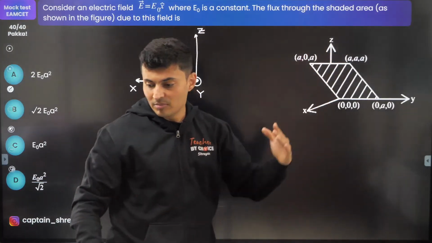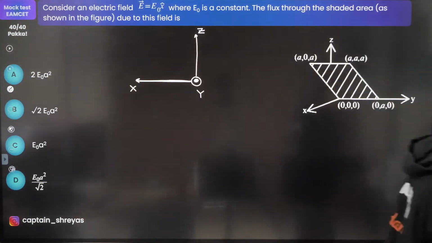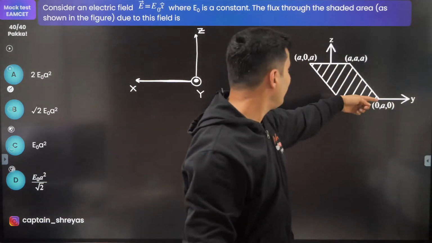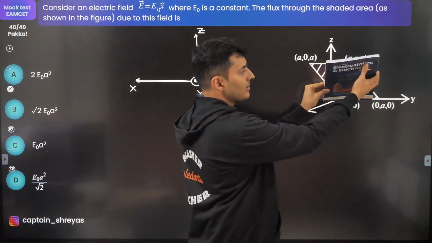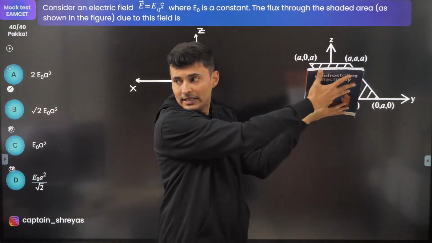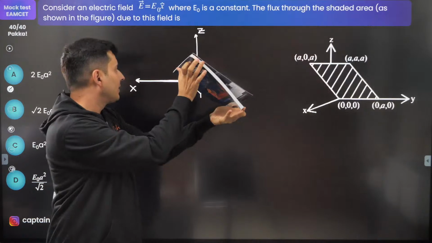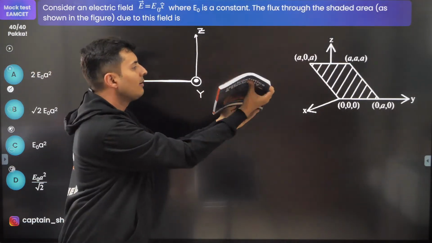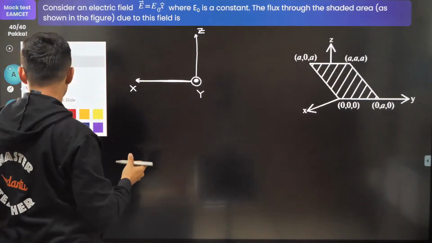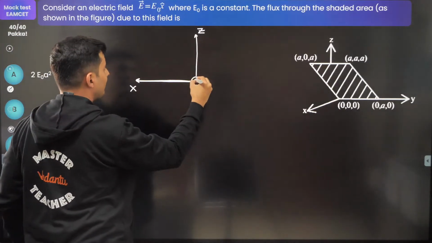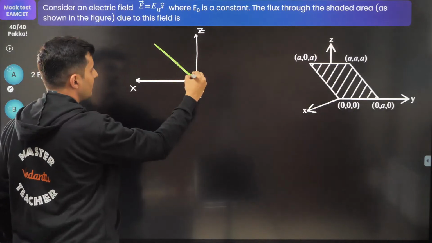Okay, this is something like this. I'll show you. Imagine this is y, this is z, this is x. X is coming towards you. The plane is like this. So I'm just rotating it so that the y-axis comes in front. So the plane will be like this.